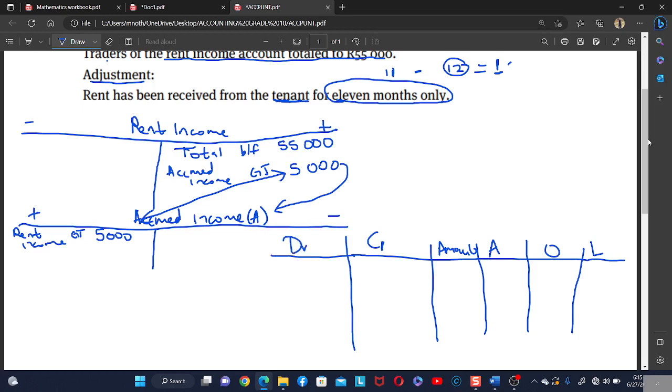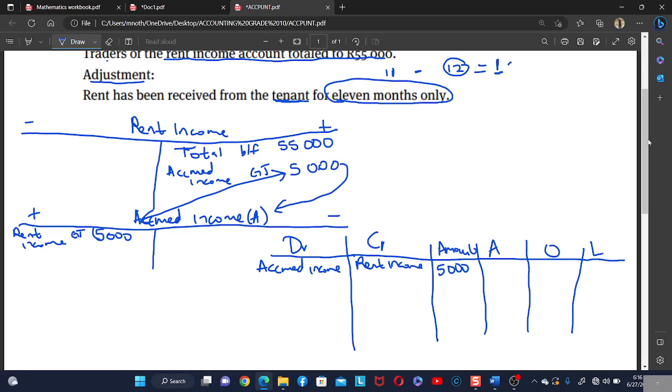So which account is debited? It's the accrued income. It's debited by 5,000. Which account is credited? It's the rent income. It's credited by 5,000. Rent income, right? How much is it? 5,000 rand. Okay, we are doing this for this rate.